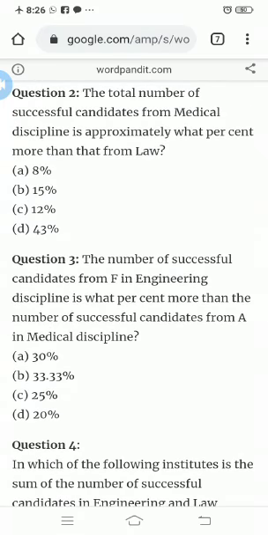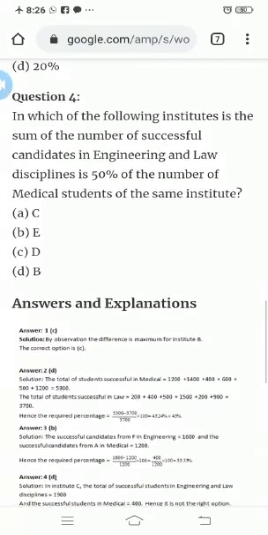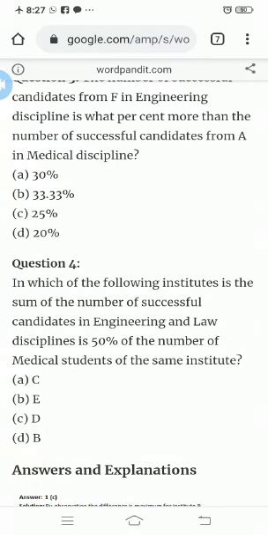The number of successful candidates from F in engineering discipline is what percent more than the number of successful candidates from A in medical discipline? So again we see the successful candidates from F in engineering is 1600 and successful candidates from A in medical is 1200. What is the question that is asked?